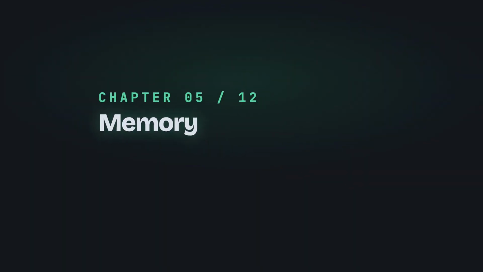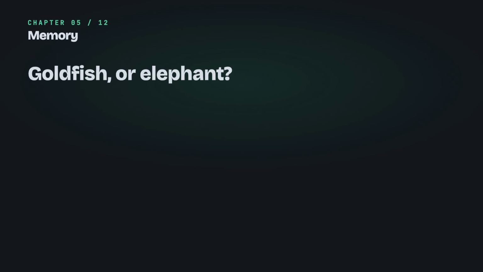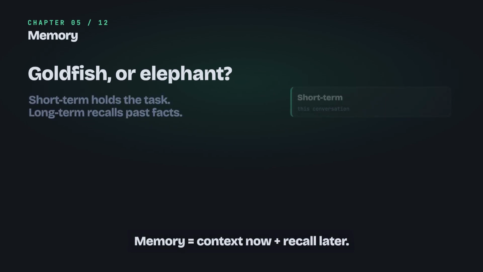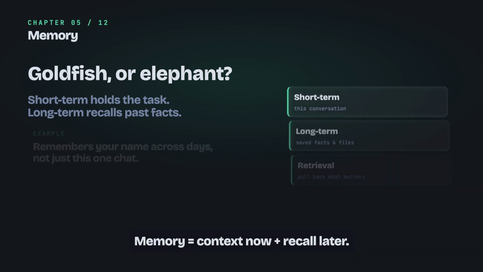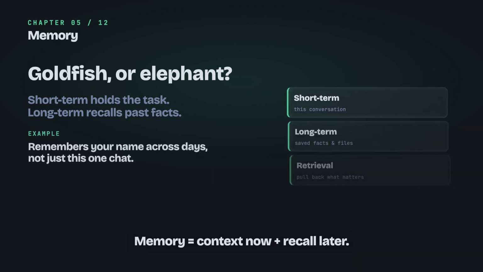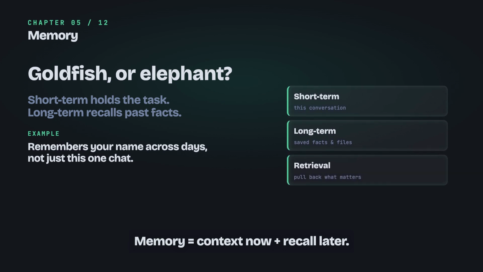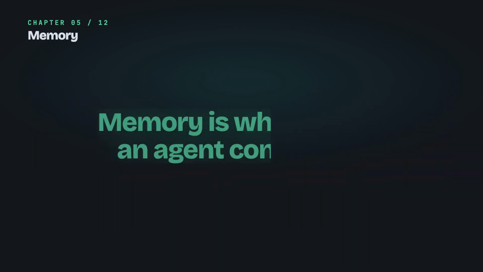Chapter 5. Memory. Without memory, an agent forgets everything the moment a step ends. Goldfish with a keyboard. Short-term memory holds the current task and conversation. Long-term memory saves facts, files, and past results, so they survive across sessions. And retrieval is how it pulls back exactly what it needs, right when it needs it. A good agent remembers your name and your preferences days later, not just inside this one chat. Memory is what makes an agent consistent instead of forgetful. Next, how agents plan before they act.